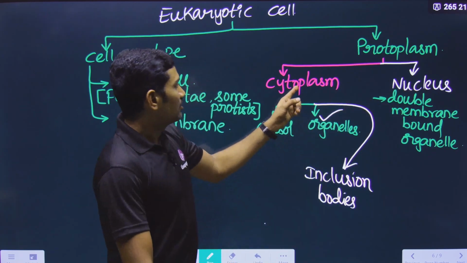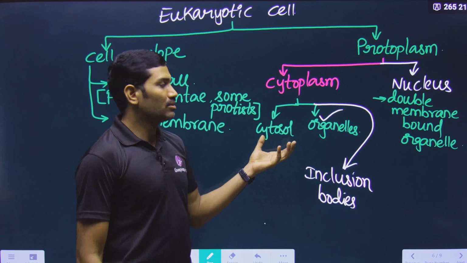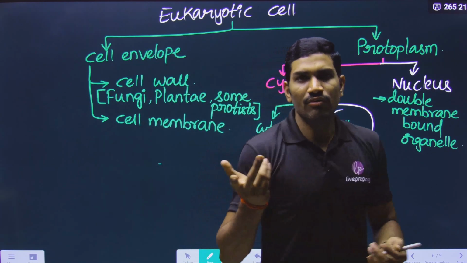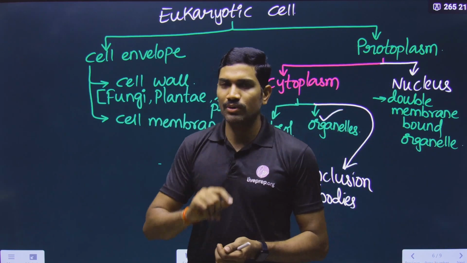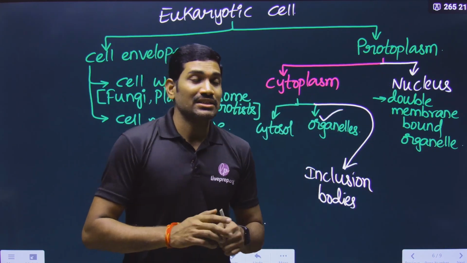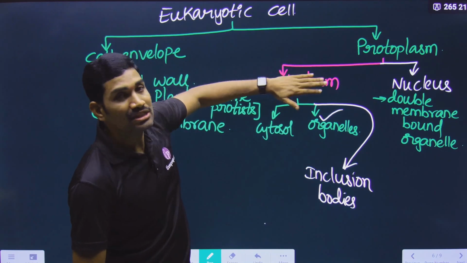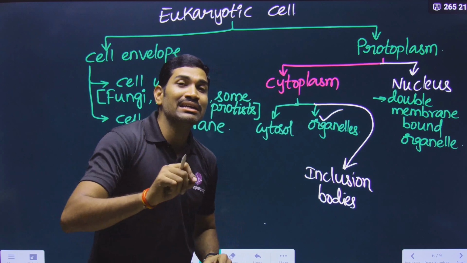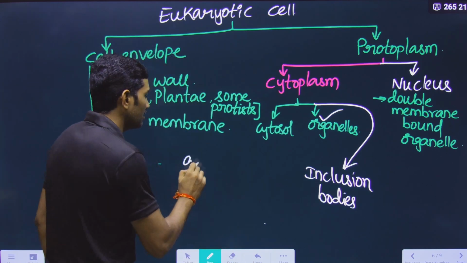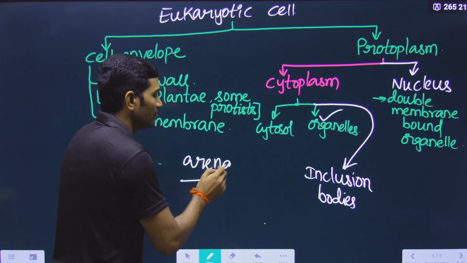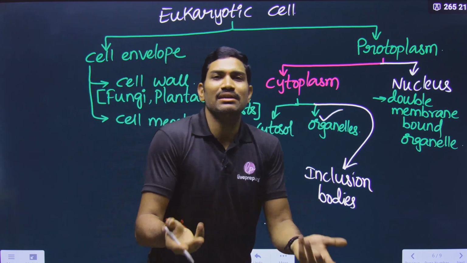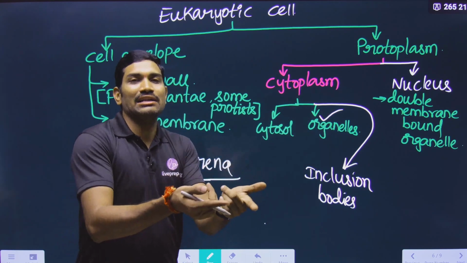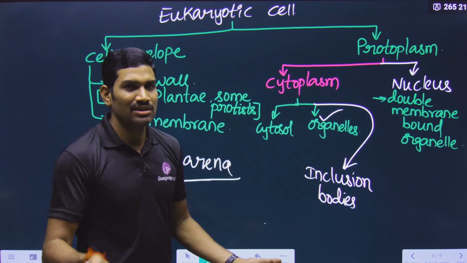Okay, next one, cytoplasm. The fluid part is called cytosol, and in NCERT for cytoplasm they have given two important sentences. Anyhow, it is a fluid matrix, which we already studied. What are the two important points? Many reactions occur in the cytoplasm, so they say that cytoplasm is the main arena. What is the meaning of arena? Arena means area, place. So cytoplasm is the main place for cellular activities in both plant and animal cells. This is the sentence they give.